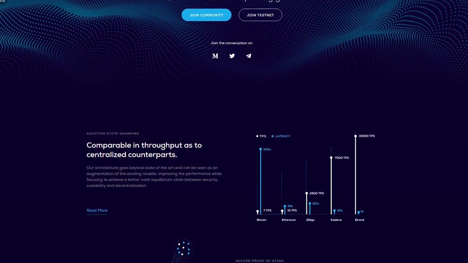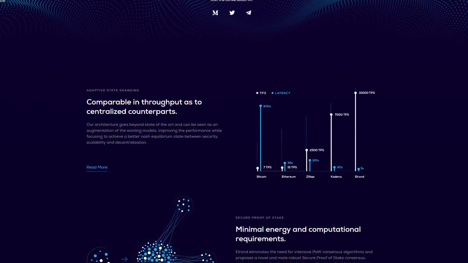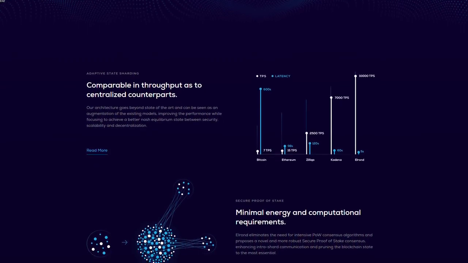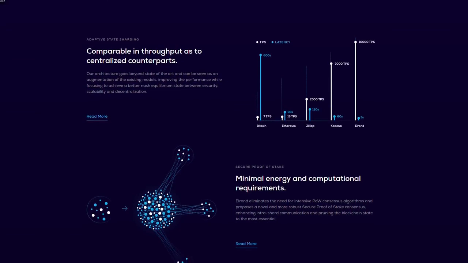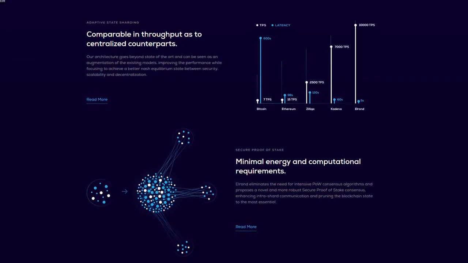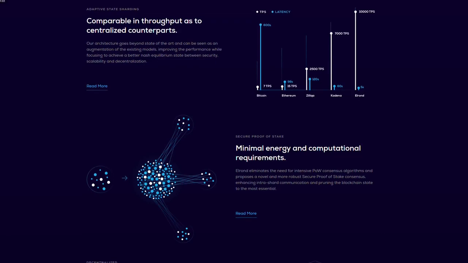Adaptive state sharding, comparable in throughput to its decentralized counterparts. Our architecture goes beyond the state of the art and can be seen as an augmentation of the existing model, improving performance while focusing on achieving a better Nash equilibrium between security, scalability and decentralization. And if you are interested, you can read more about that.